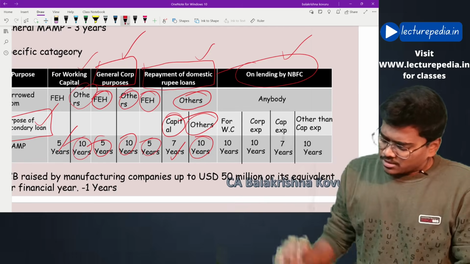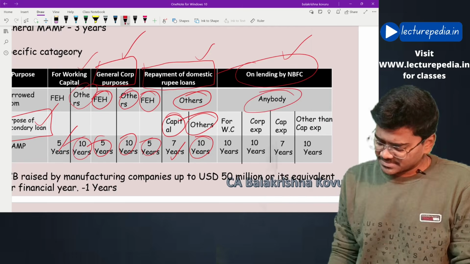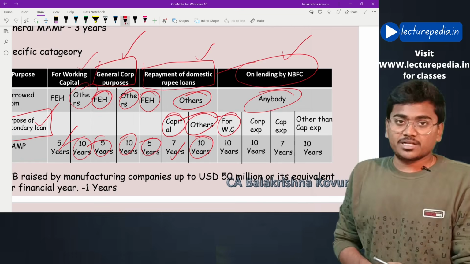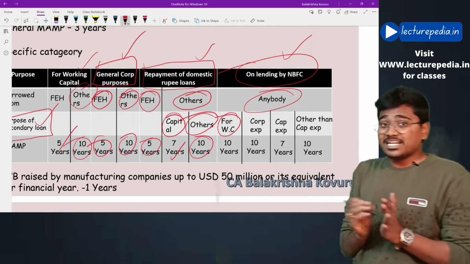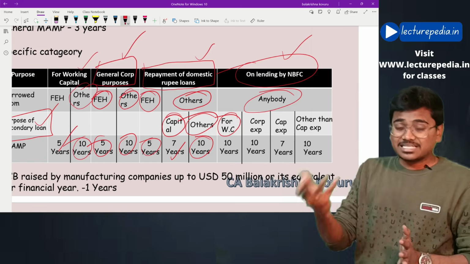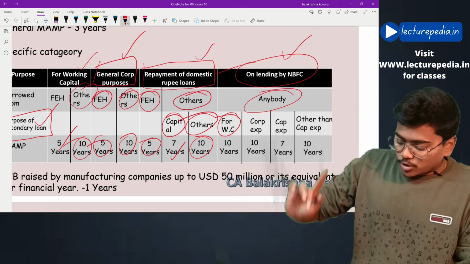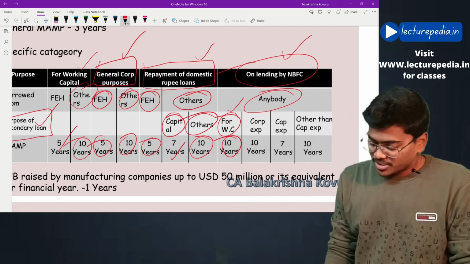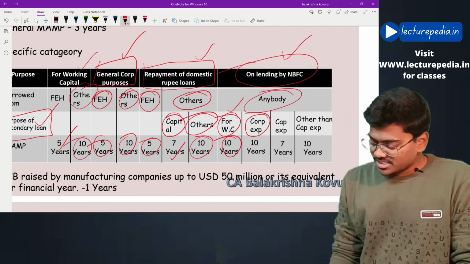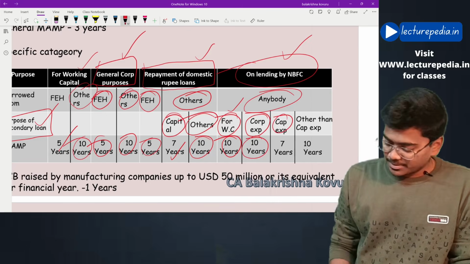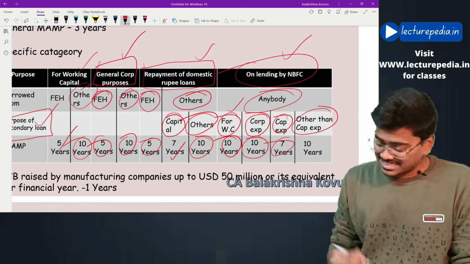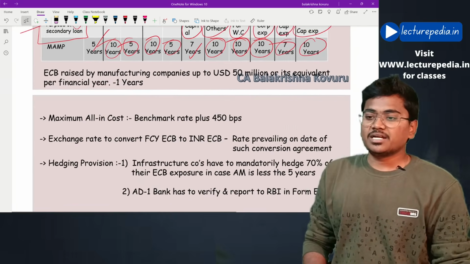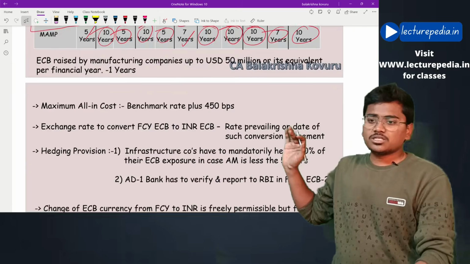Now, from whomever you raise ECB, the purpose of the secondary loan is for working capital. Secondary loan means the on lending by the NBFC. If you are on lending for working capital purpose, then the minimum average maturity period is 10 years. For corporate expenditure purpose, 10 years. For capital expenditure purpose, 10 years. For other than capital expenditure purpose, 10 years. This is the minimum average maturity period. And what can be the maximum all-in cost?